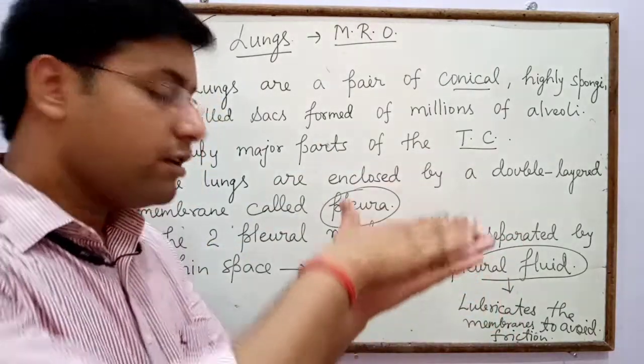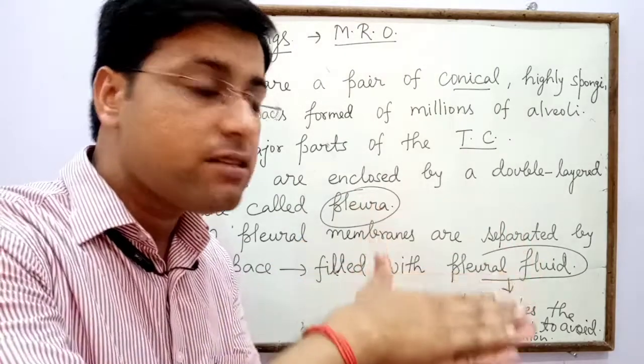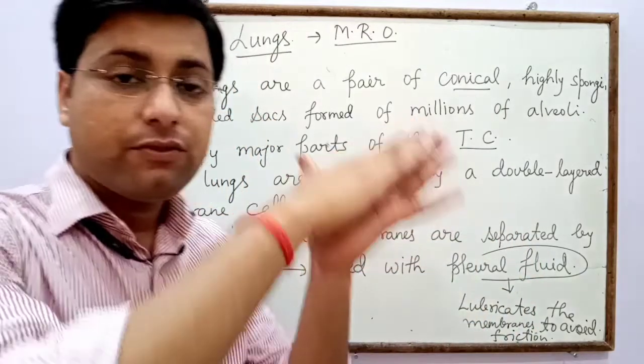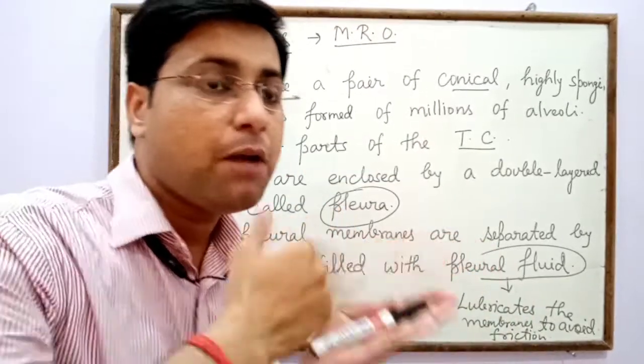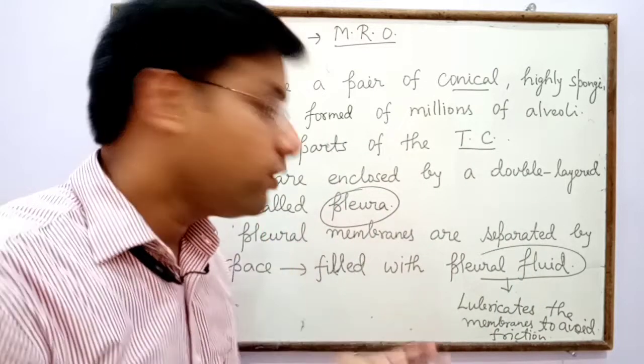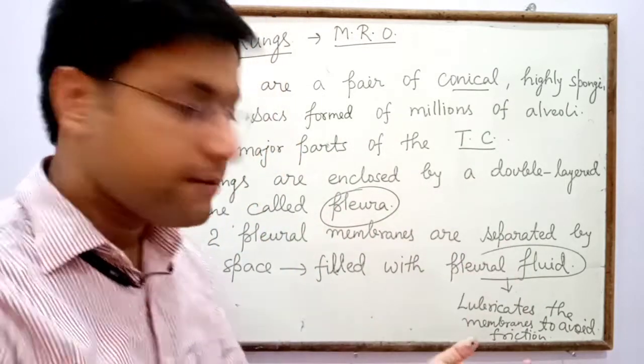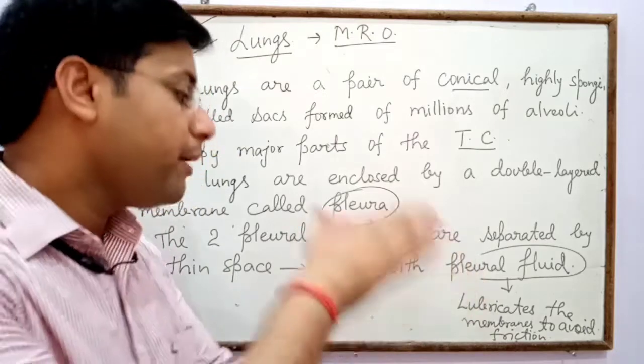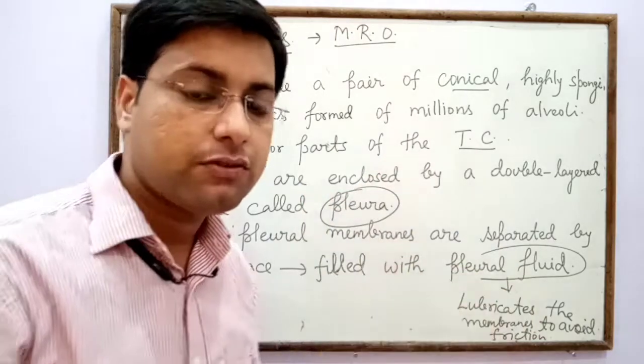The pleural fluid lubricates the membranes to avoid friction at the time of expansion and contraction.